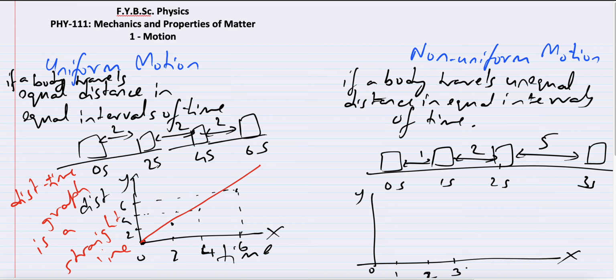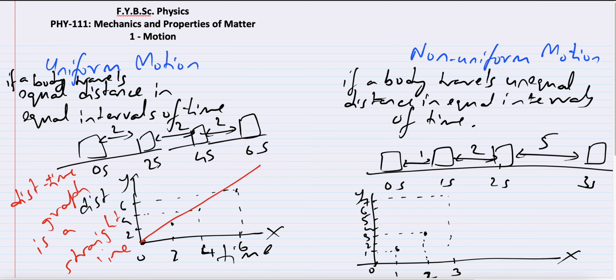And this is 1 meter, 2, 3, 4, 5, 6, 7, and so on. So at 0 seconds the car was here. At 1 second the car has moved 1 meter, so this point. At 2 seconds it has moved 3 meters, so somewhere over here. At 3 seconds it has moved 5 more from 2, so 5 plus 2 becomes 7 meters, so somewhere over here.